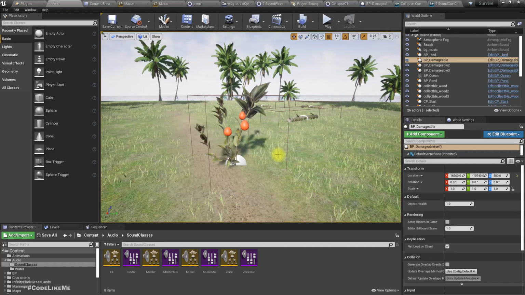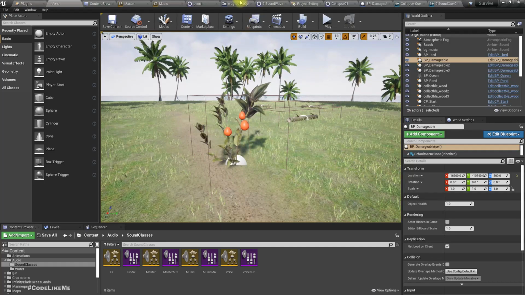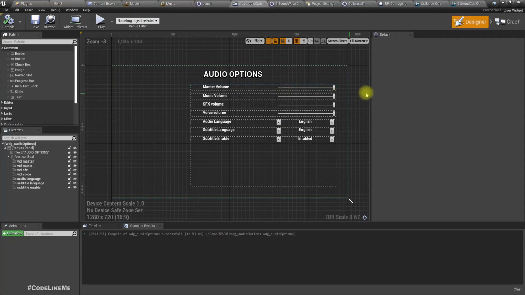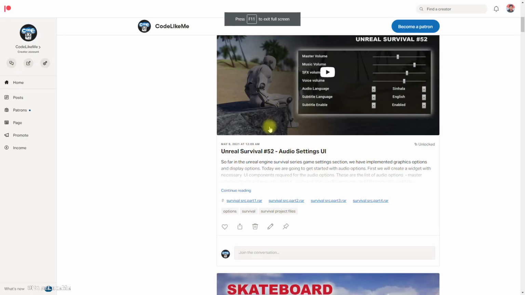So in the next episode, let's see how to load the previous settings that we have assigned for the audio settings, and how to populate the menu, change these values to match the previous settings we had in the previous session. Okay, so alright, and thanks for watching.